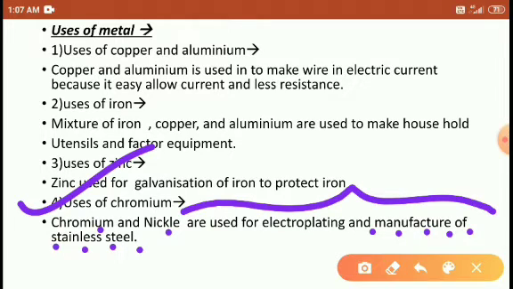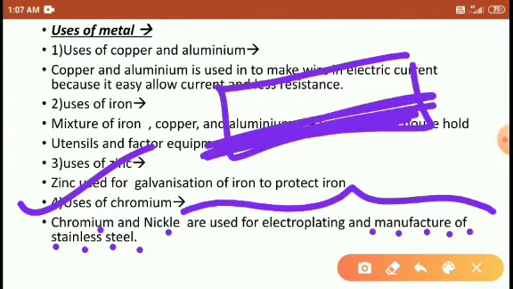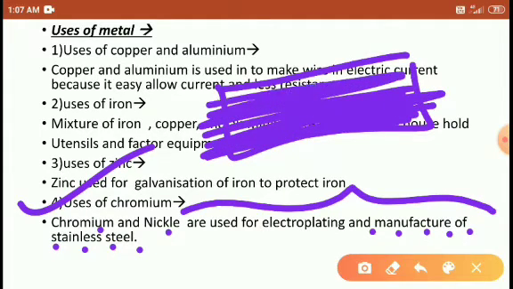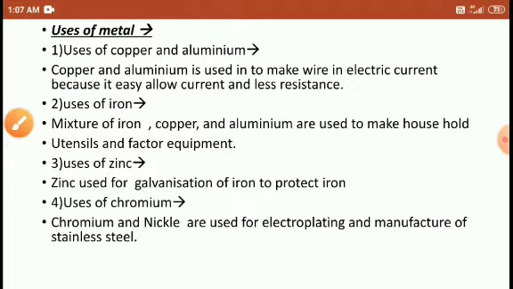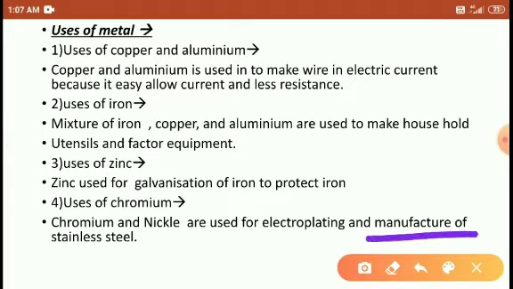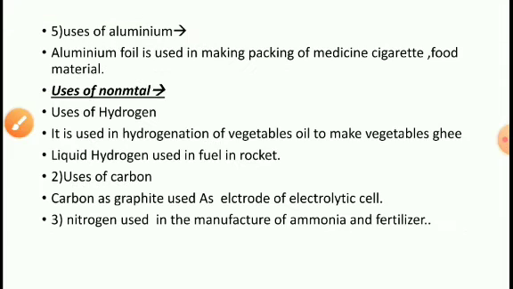Electroplating, students, is a process in which one metal is coated on the surface of another metal with the help of electrical energy. This is called electroplating, right students? And they are also used in the manufacture of stainless steel, in which these two metals are used, right students?